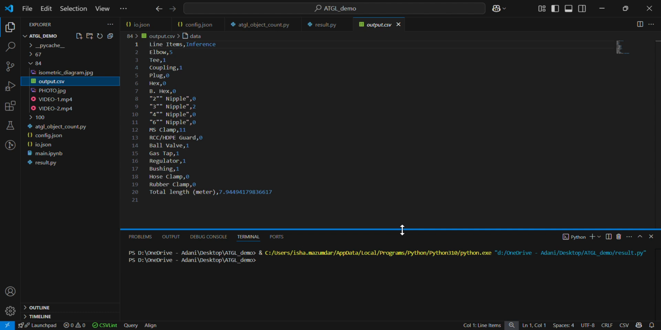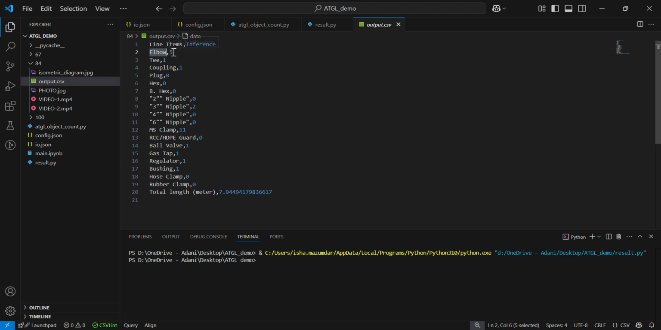Here you can see that each material contains a number, which is actually the count of that material. So here you can see elbow is 5. So in the flat, there are a total of 5 elbows present. Alongside that, you can see we have the total length of the pipe in meters. This was our two objectives.